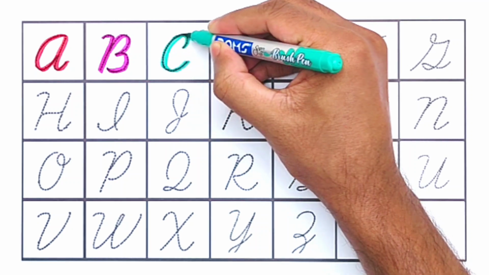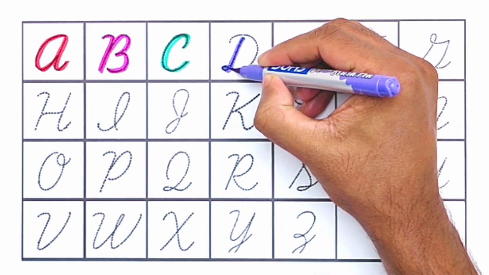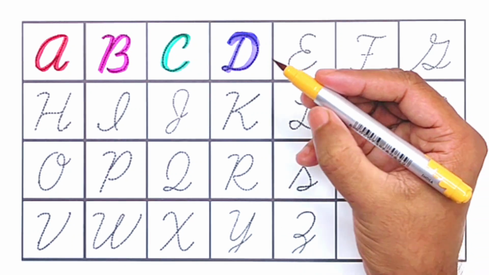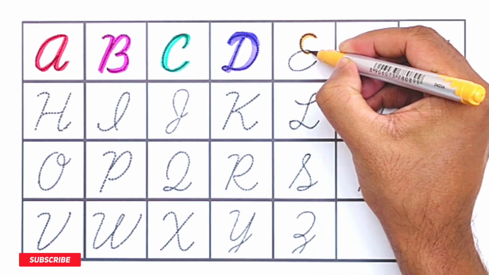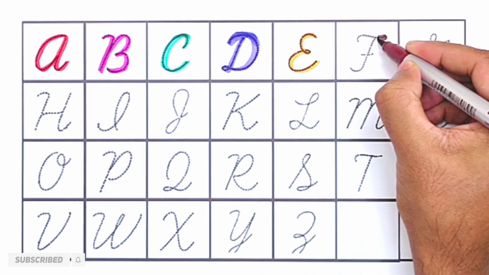C for cat. Purple color. D for dog. Yellow brown color. E for egg. Brown color.